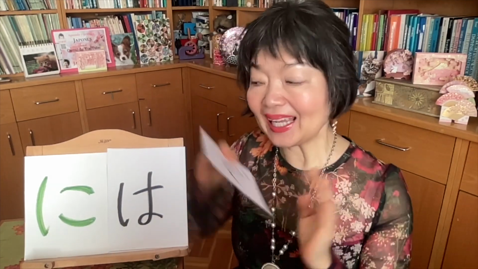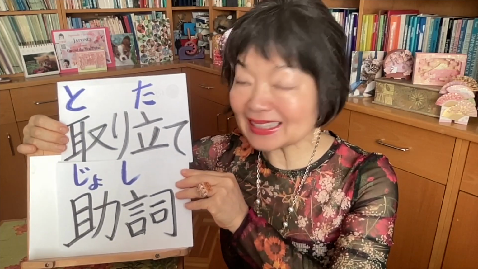Today, I'm going to focus on the difference between niwa and dewa. In my grammar video number 17 of JLPT N4, I already talked about toritate joshi. This is a focus particle, with double ones, the combinations like dewa, niwa, towa, madewa, ewa, and so on. But today I'm going to focus only on dewa and niwa. As I already explained, toritate joshi means focus particle to emphasize.